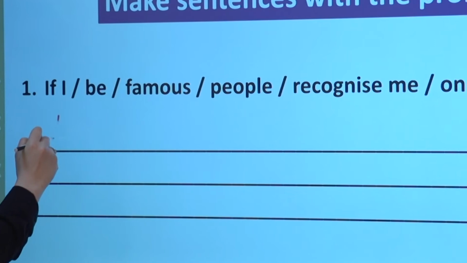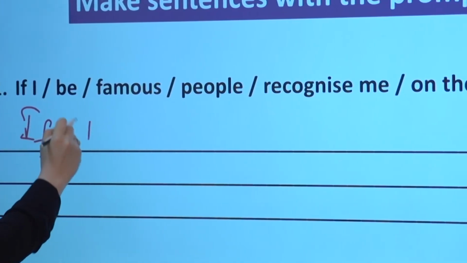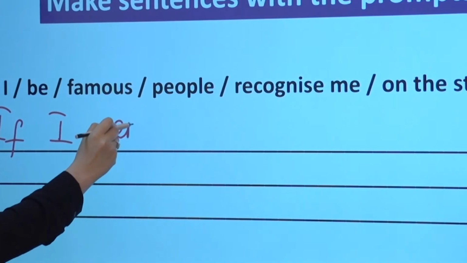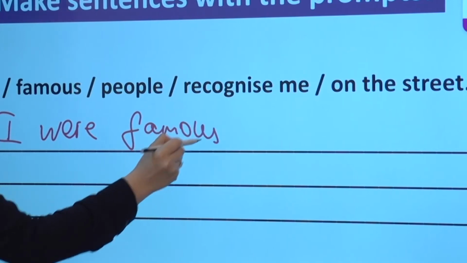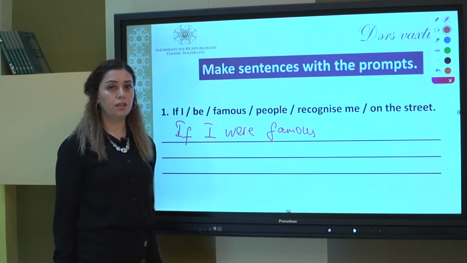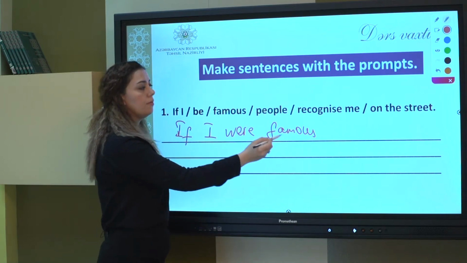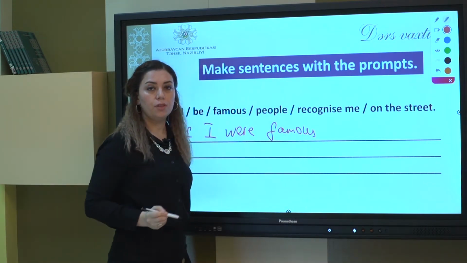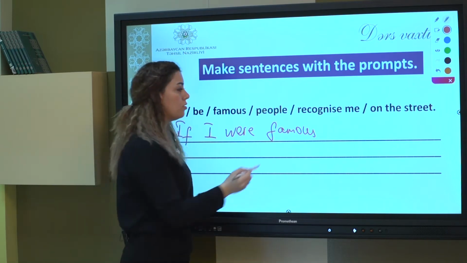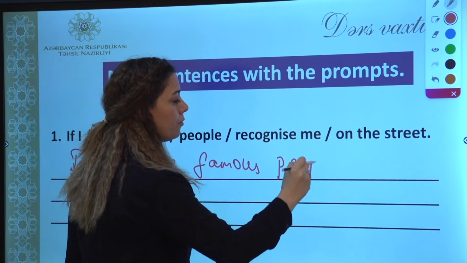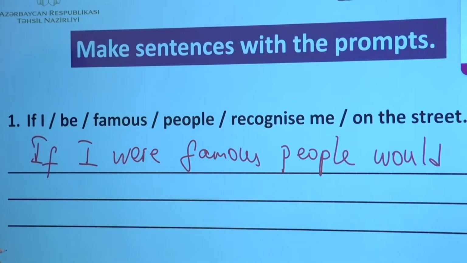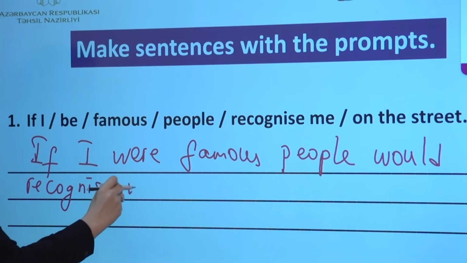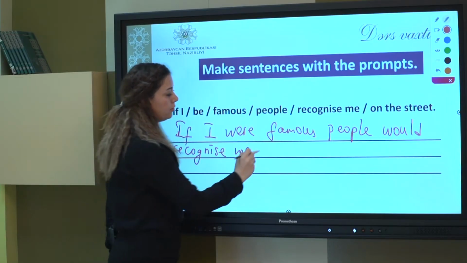So I will say, if I were famous, what would happen if I were famous? People would recognize me. Remember, in the second conditional, we use would. So people would recognize me on the street.